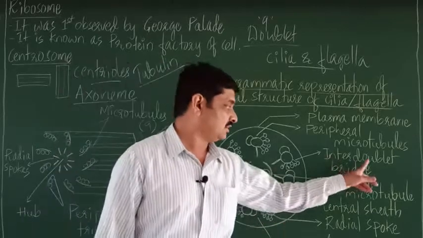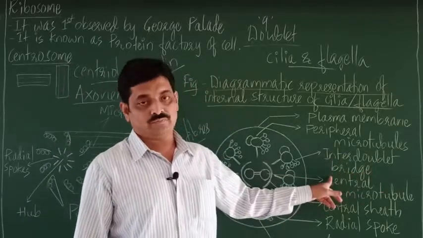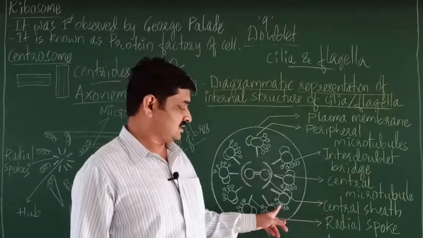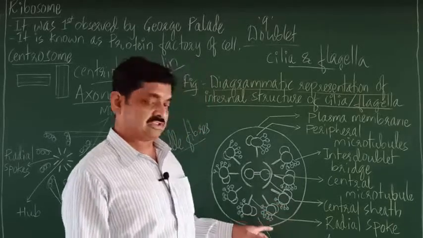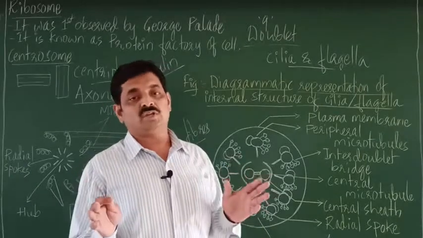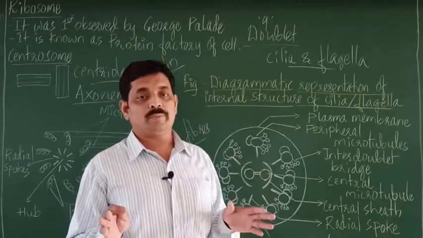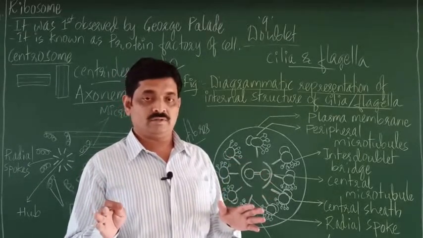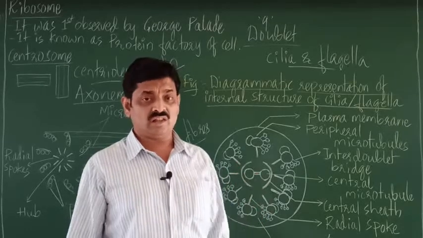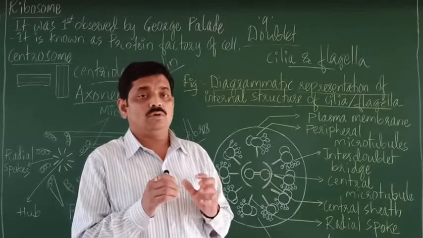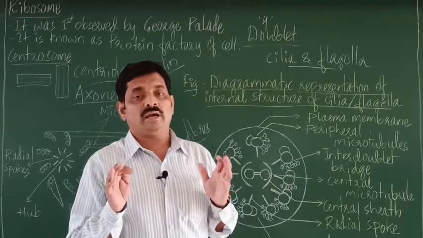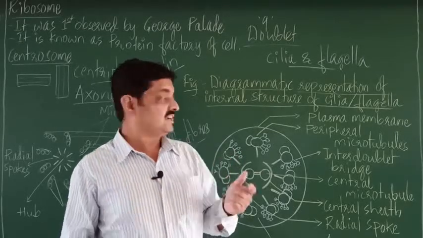It is called the inter-doublet bridge. So this is the inter-doublet bridge which is present between the two peripheral doublets. So this links the two doublets, right?